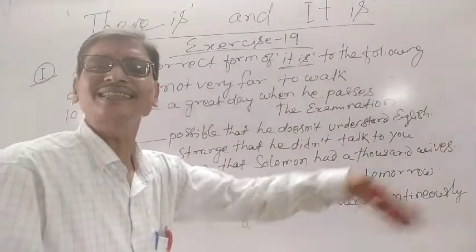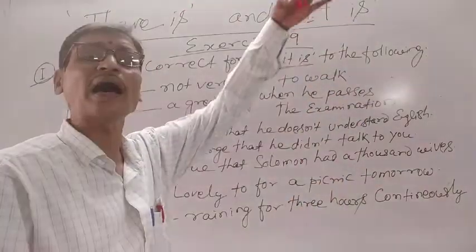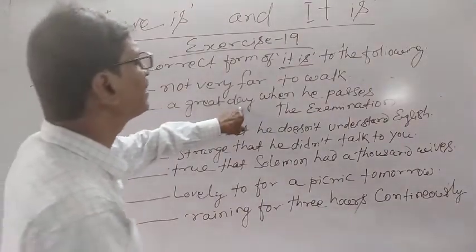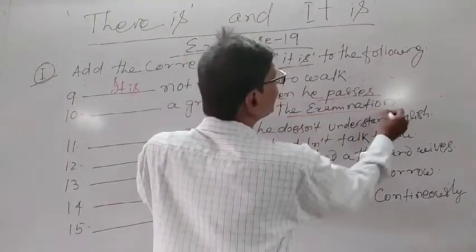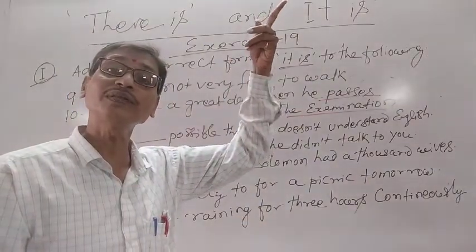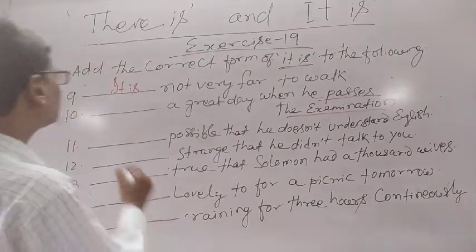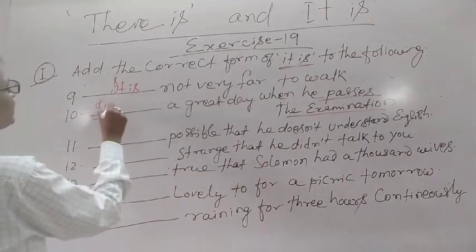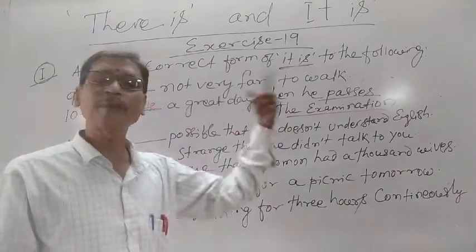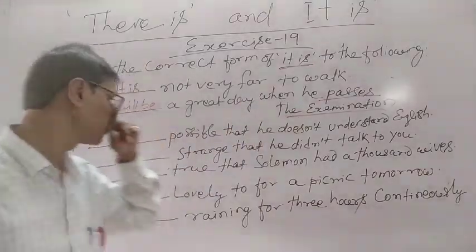It is less distance. It is not very far to walk. Similarly, "There's a great day when he passes the examination." When he passes the examination, we are talking about the future time. So we will say, it will be a great day when he passes the examinations.